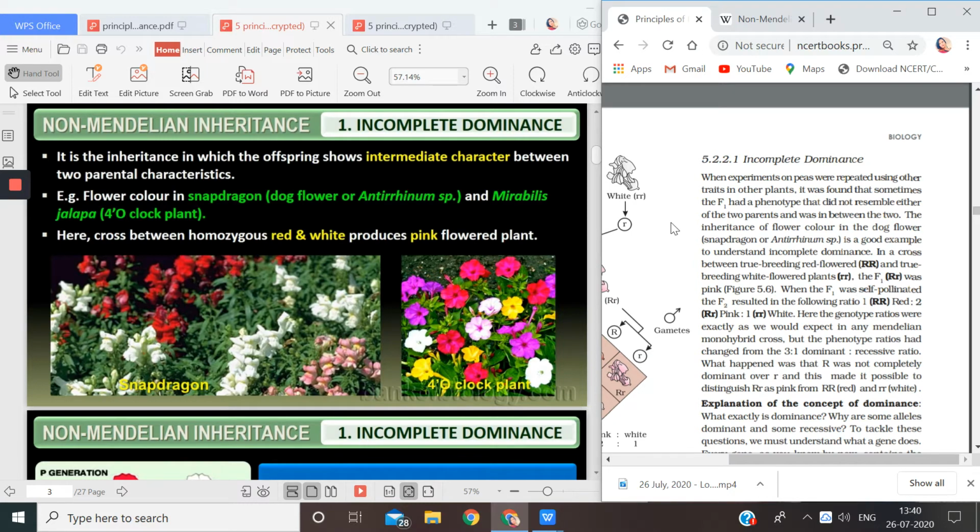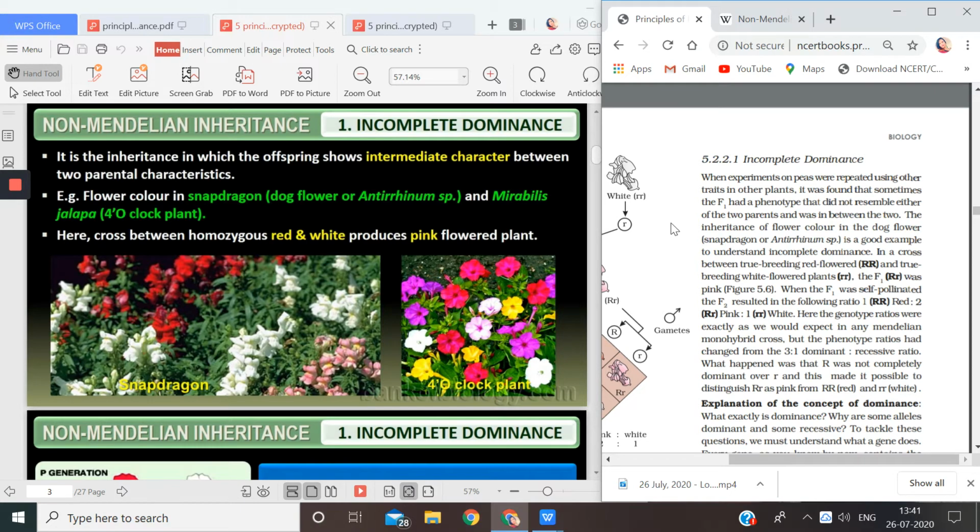This was not expected by Mendel, because Mendel said in his law of dominance that one character will express in the F1 generation, and that character will be the dominant character. This was a simple thing which we have studied and understood.